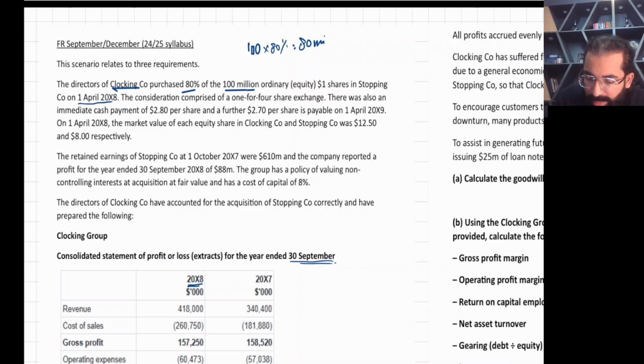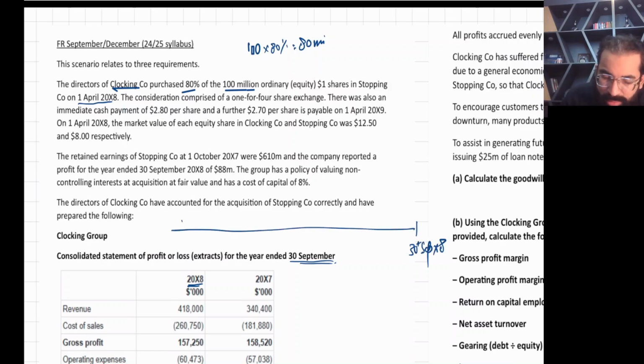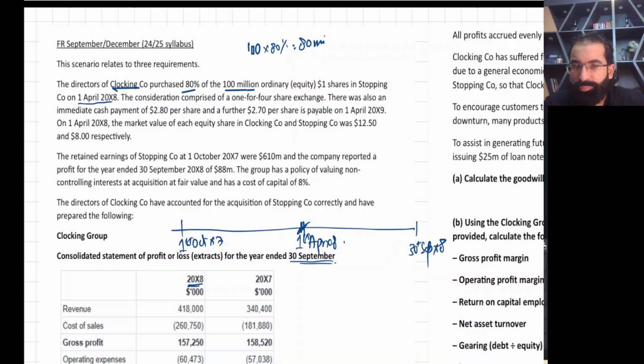So we acquired this company exactly in the middle of the year. It's a mid-year acquisition.